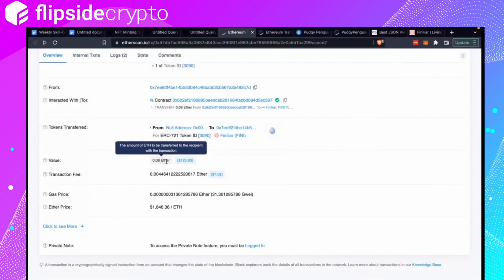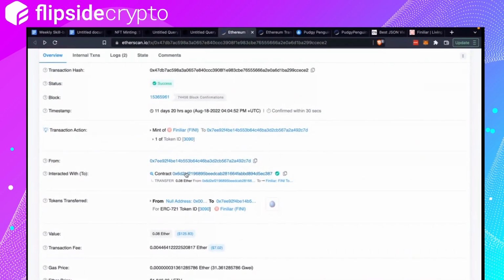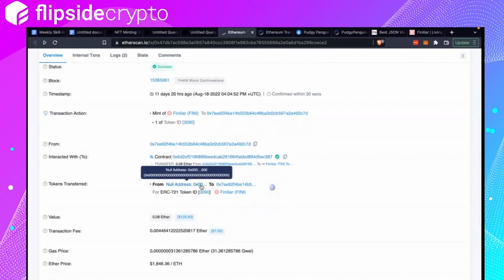In this case, we know it's Ethereum, Ether. They sent Ether to this contract address 0x60 blah blah blah, and in return, the burn address sent them a Finiliar NFT. Looks like an egg.